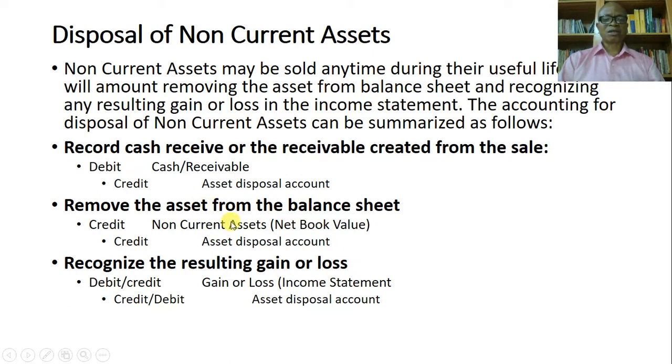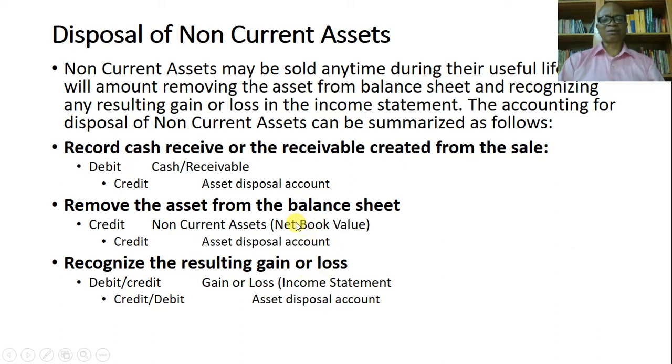That's step 2, by crediting the non-current asset with the cost of the asset. It shouldn't be the net book value, but the cost of the asset, and then you debit the asset disposal, okay, again, from that particular transaction. Okay, you debit the asset disposal, then you recognize the resulting gain or loss.